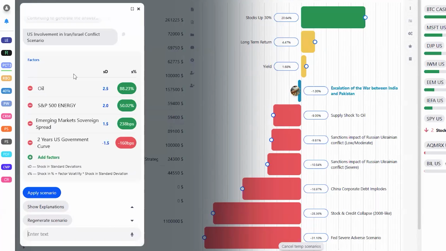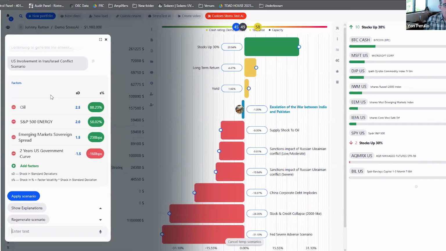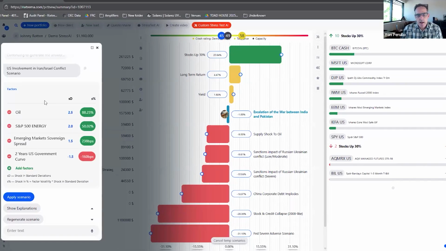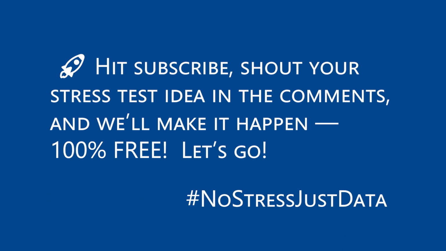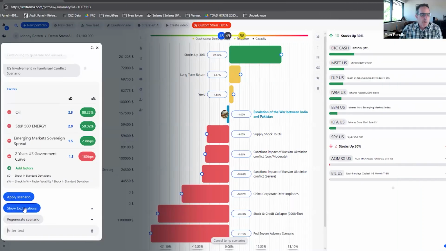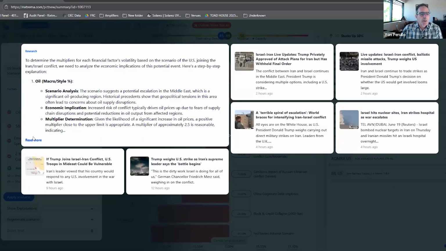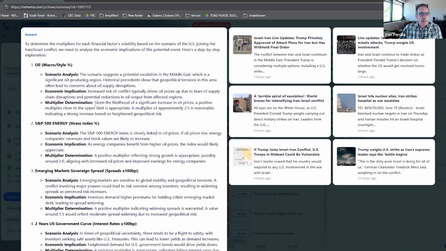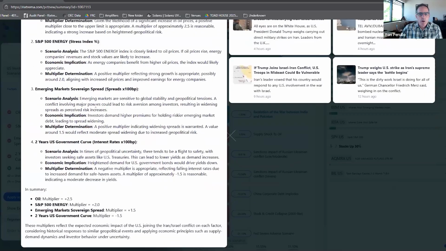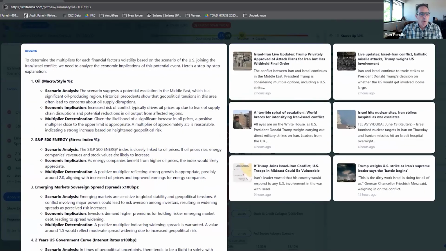Emerging market sovereign spreads, the risk premium of the emerging markets, will increase, and this has it going up 1.5 standard deviations or 238 basis points. And the two-year U.S. government curve is going to fall 160 basis points according to this scenario. And that is in relation to a flight to safety. So we can always go look at the scenarios here and read more about them. Again, it's basically what I just told you, but it's really interesting to see where it gets all the information from, and you can do that within this.